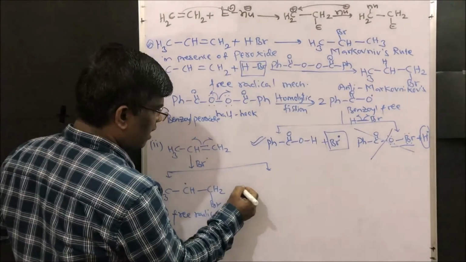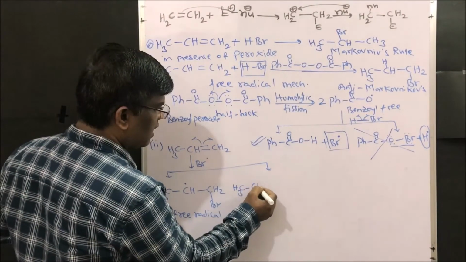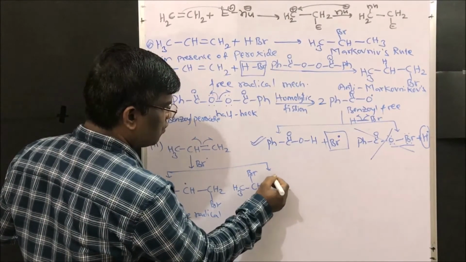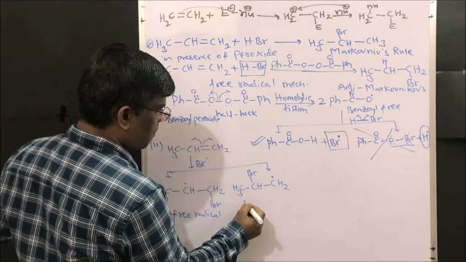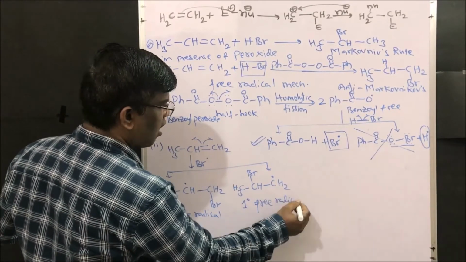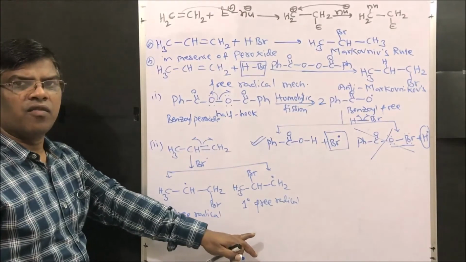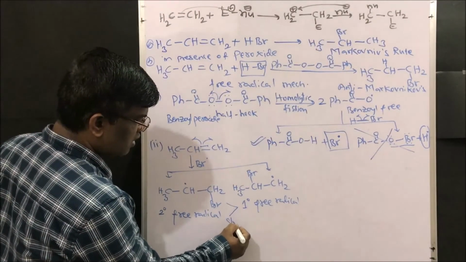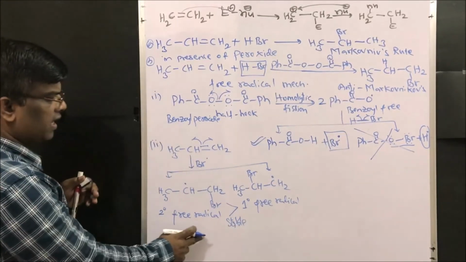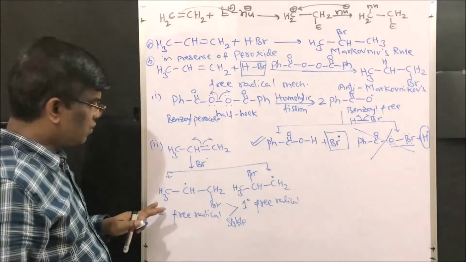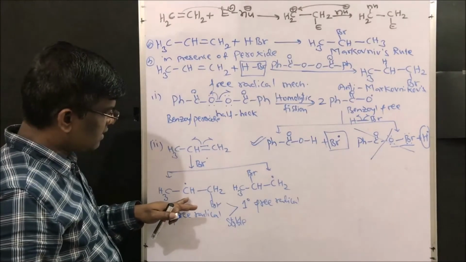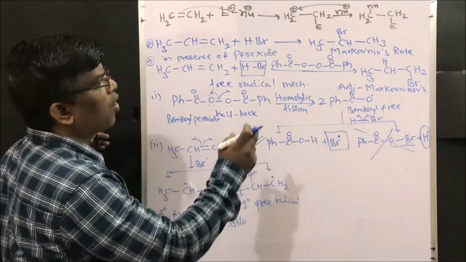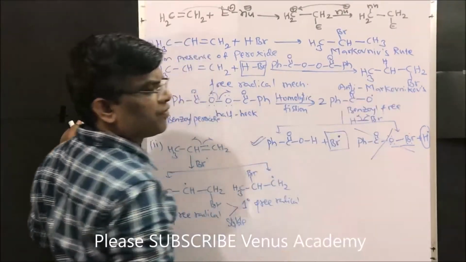Another case, it also can form CH3 CH bromine CH2 free radical. What is this? Primary free radical. Among these 2 free radicals, which is more stable? Secondary free radical is more stable, right? So since this is a secondary free radical, this is more stable, it is going to give the product of anti-Markovnikov's product.